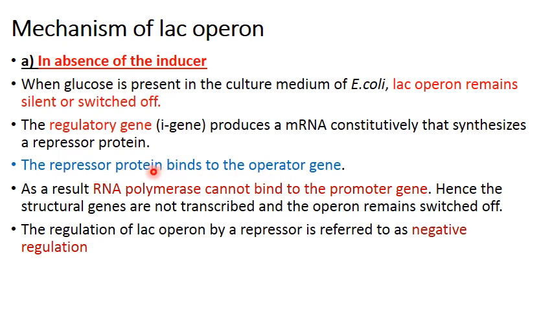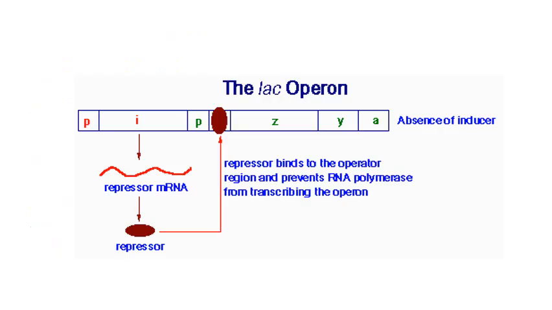When the repressor protein binds to the operator gene, RNA polymerase cannot bind to the promoter, and therefore the structural genes will not be transcribed. There will be no transcription, and the operon will remain switched off. This regulation of the lac operon by a repressor is referred to as negative regulation, because it switches off or stops transcription. Now in the next slide we are showing this in figure form.